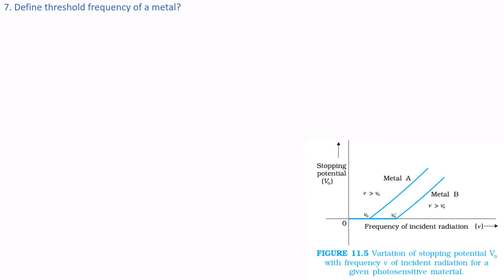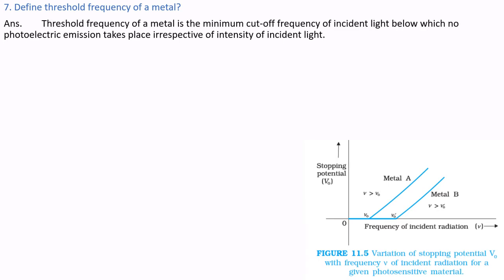Next question. Define threshold frequency of a metal. Answer. Threshold frequency of a metal is the minimum cutoff frequency of incident light below which no photoelectric emission takes place, irrespective of the intensity of the incident light. This also we have shown in the diagram.